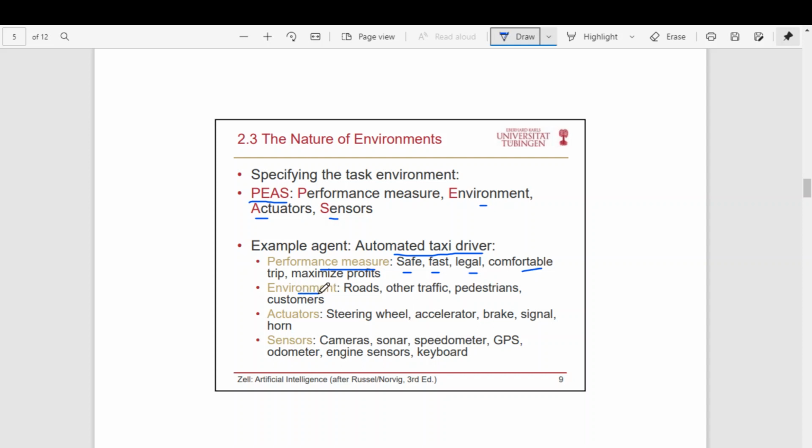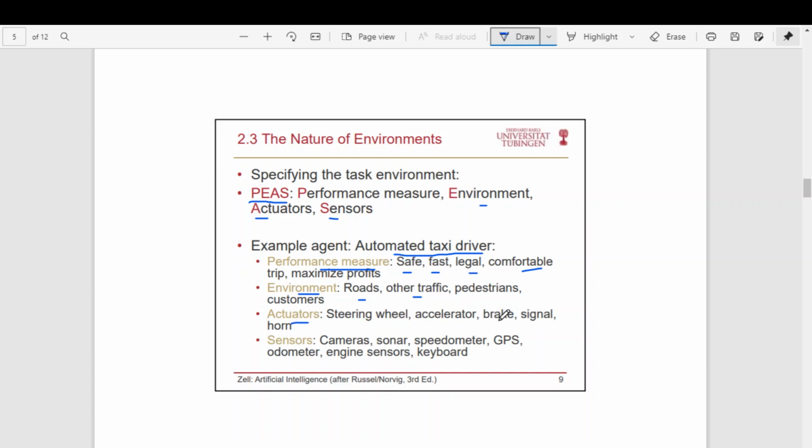Environment. With what type of environment does the agent interact? It interacts with roads, other traffic, pedestrians, or customers. So it should be able to sense and differentiate what is the road, what is the traffic signal, who are pedestrians, who are customers, etc.